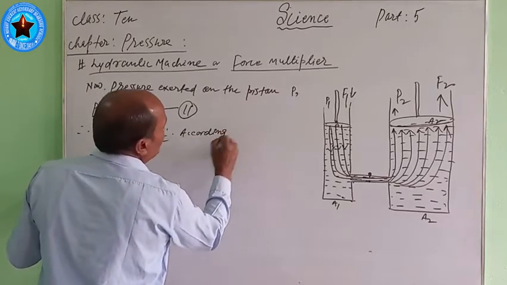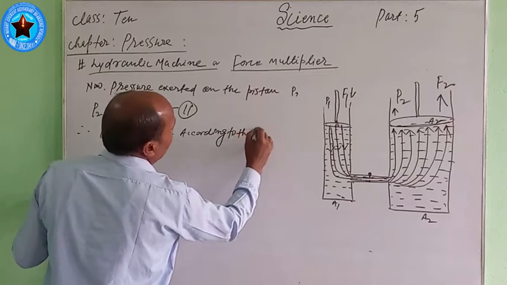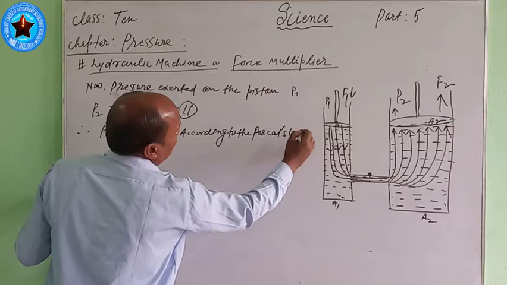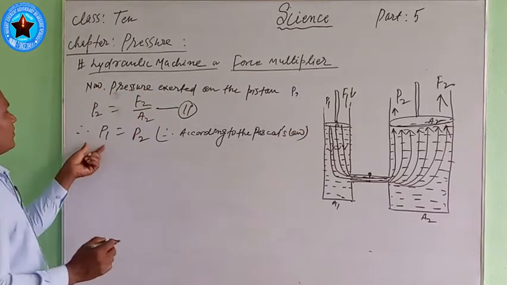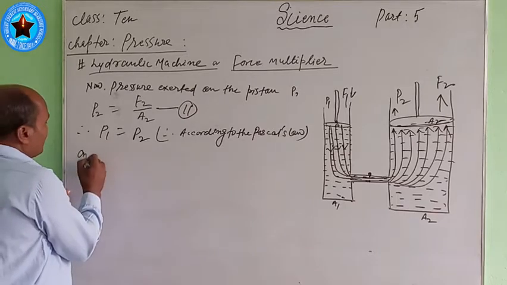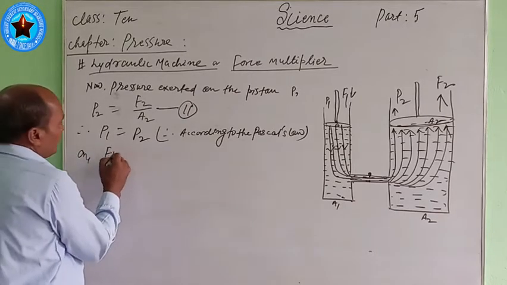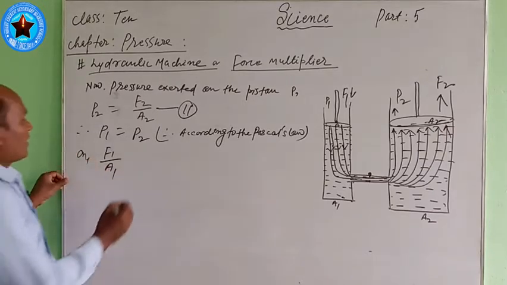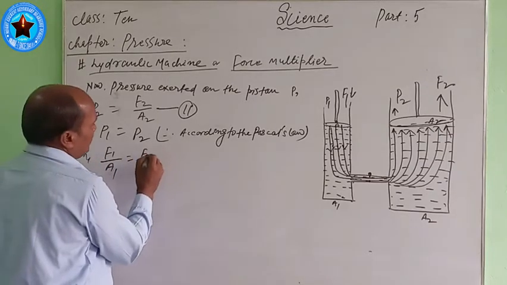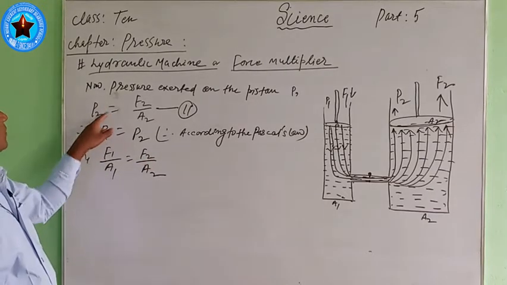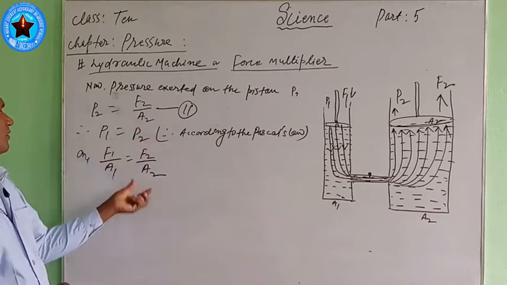We can also write P1 is equal to F1 by A1 in equation 1, and P2 is equal to F2 by A2.